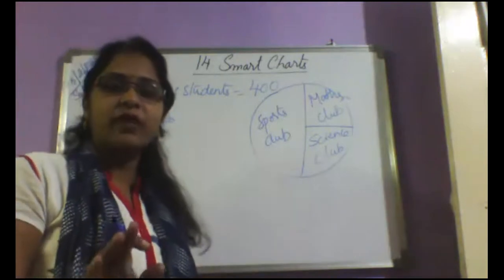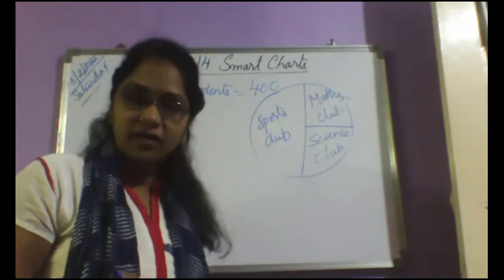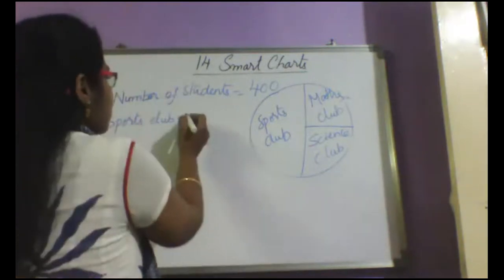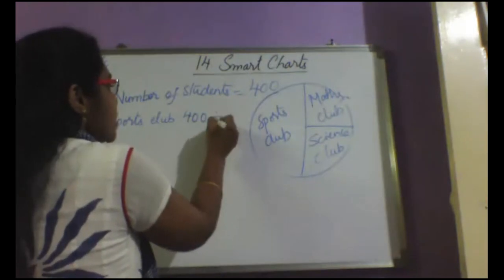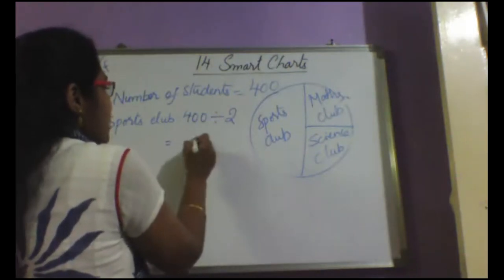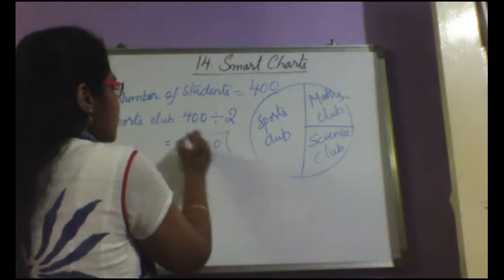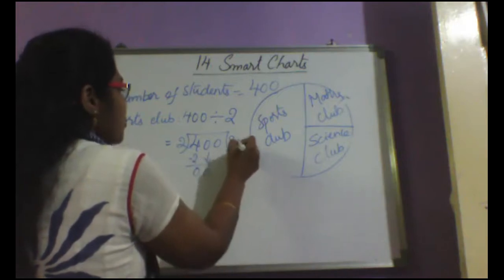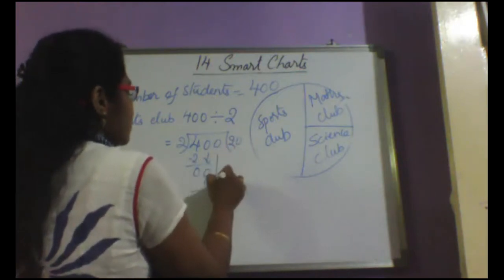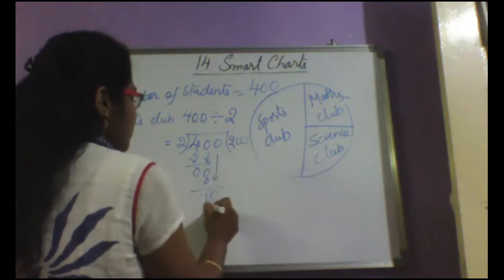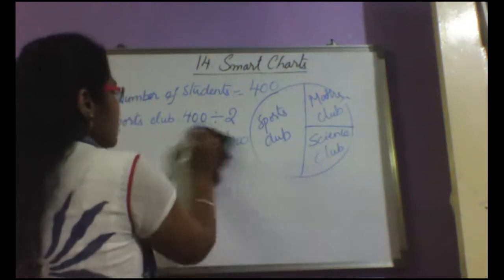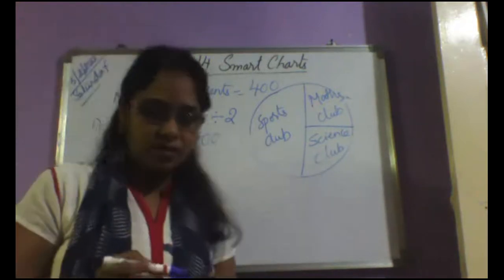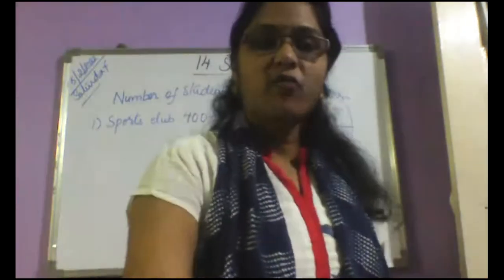So as you understood, half of the students are in the sports club. It means that you have to find half of 400. Half of 400 means you have to divide it by 2. 400 divided by 2 is 200. 2 2s are 4, then bringing 0 down, and then bringing 0 down is 200. So how many students are in the sports club? 200, ma'am. Good. What is the next question?